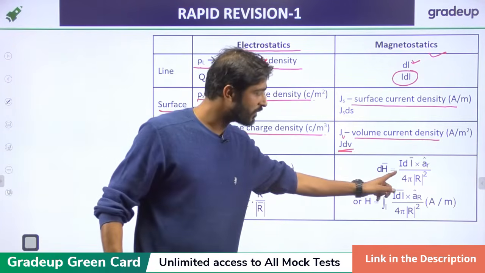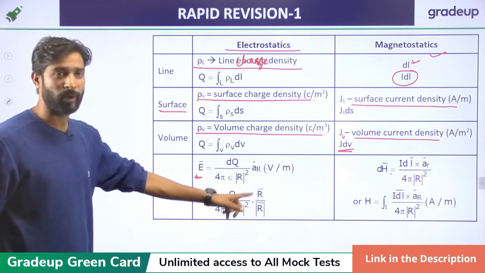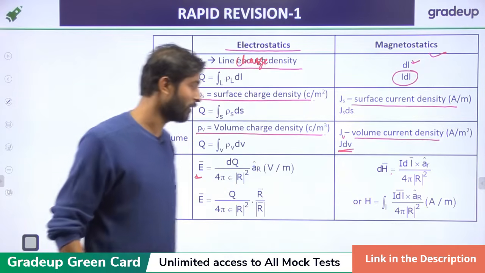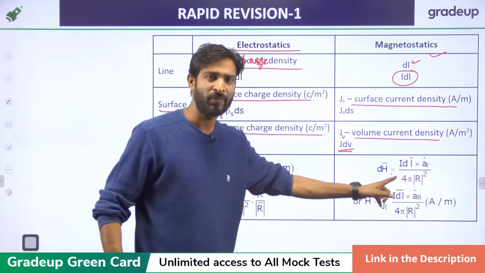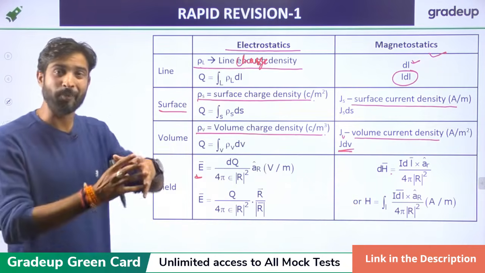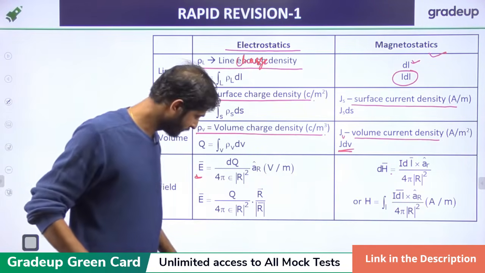Now it is the electric field equation, we have seen that. It is the dH equation, we have also seen this equation. Field E in the form of a vector, we can write like this, in the integral form. That is only dH. If we want to calculate H, we have to integrate this function over the complete length of the wire.